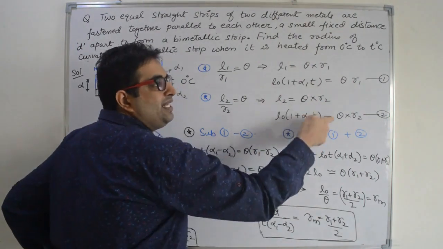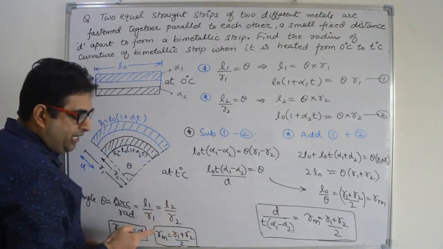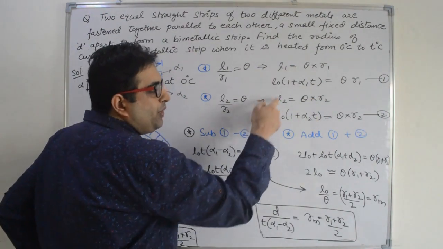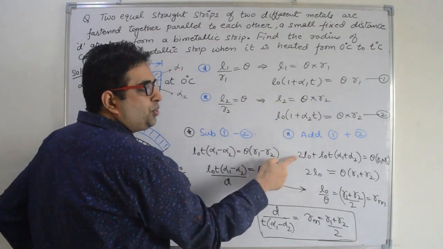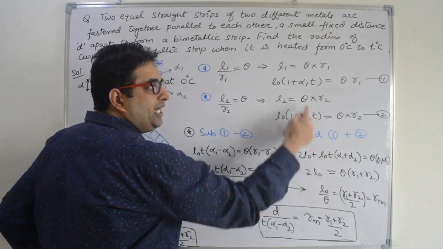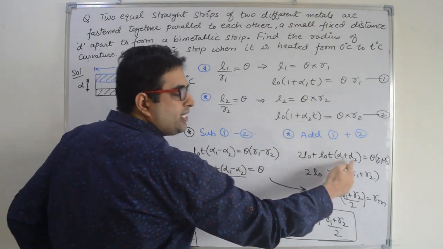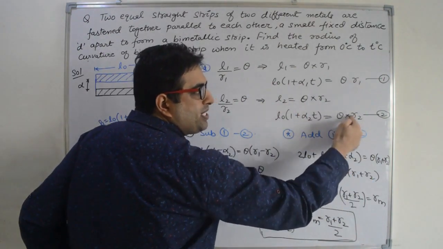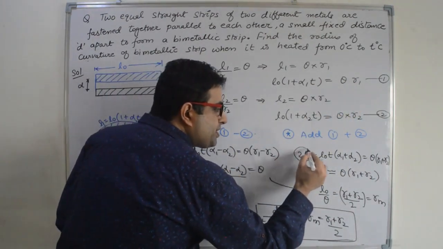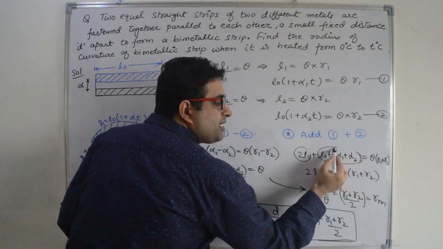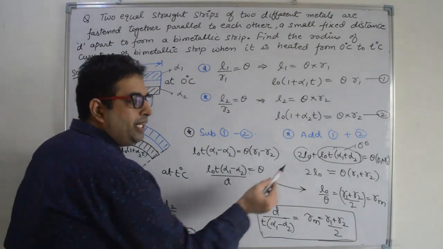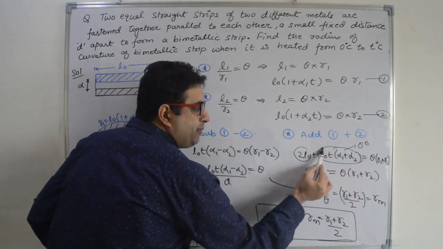Now we will add these two equations because we need R1 plus R2 divided by 2, the addition. When you add these two equations, you will get 2L0 plus L0 into T into alpha 1 plus alpha 2 is equal to theta into R1 plus R2. Right? If we compare these two terms, this is negligible because the range of this term is 10 raised to power minus 6.